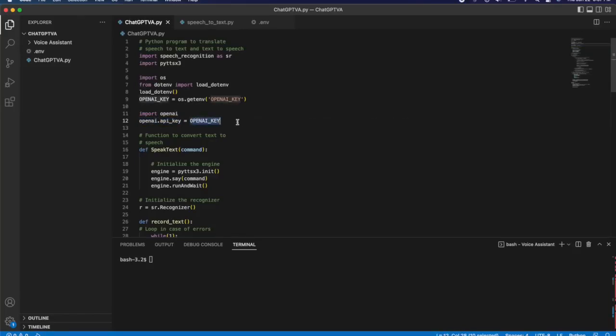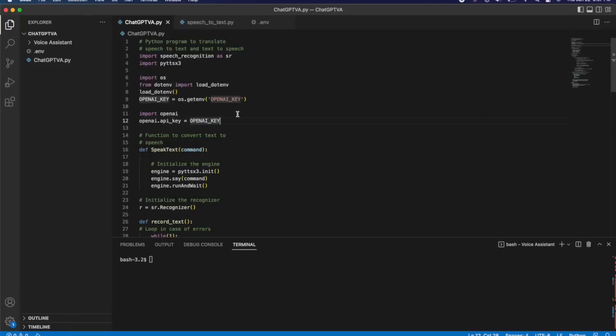And this API key, I have it stored in this .env file because I don't want you guys to see it as a part of this tutorial. But that API key is something that you get from OpenAI when you make an account with them. I can link the page where you find that in the description down below. But that is something that you also need to do in order to get that function to work.